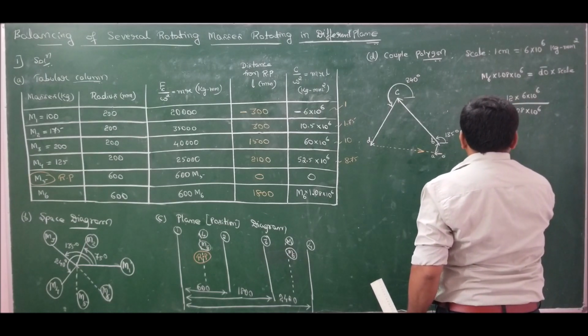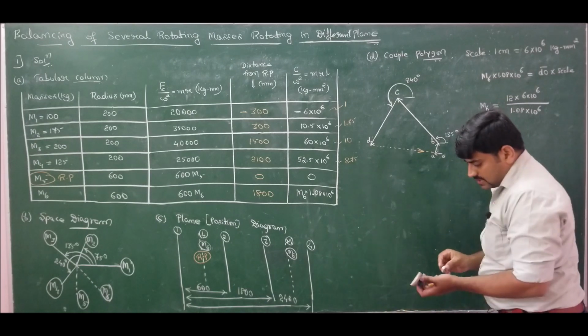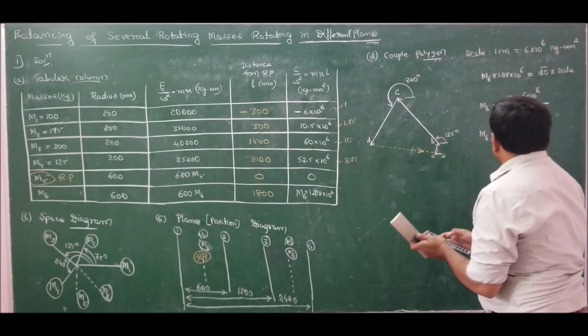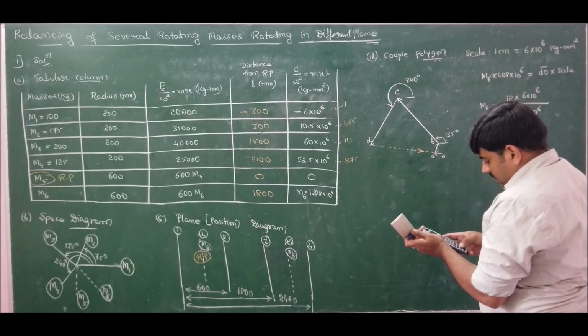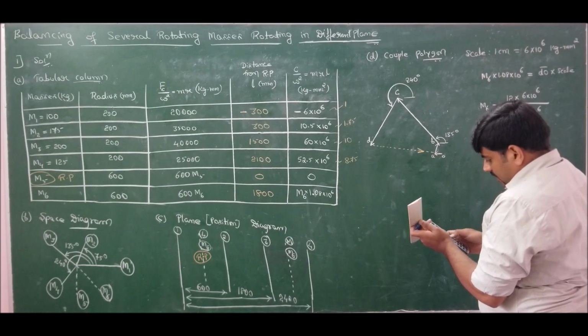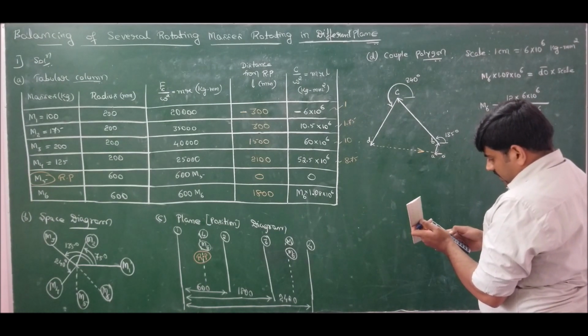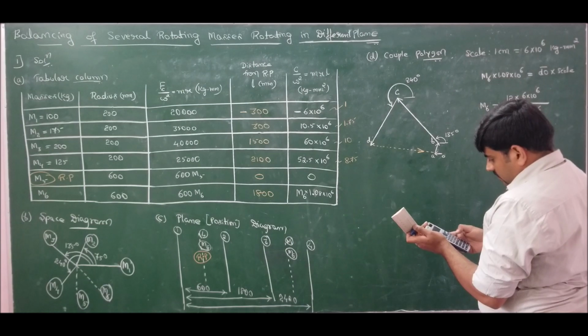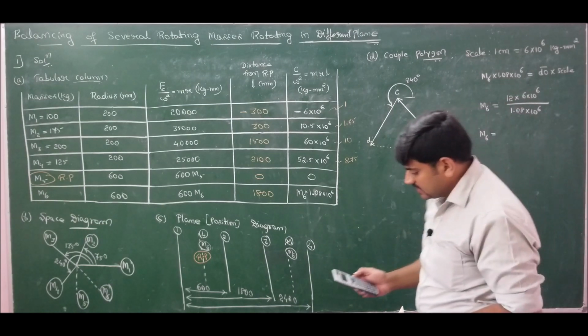Hence m6 will be 12 into 6 into 10 to the power of 6 divided by 1.08 into 10 to the power of 6, which is 66.666.